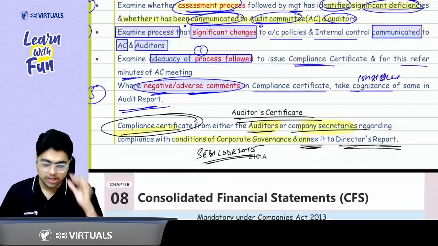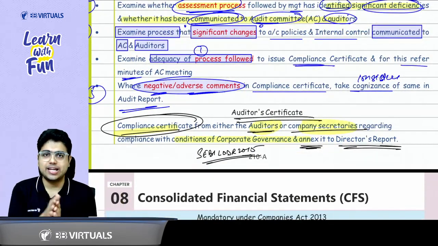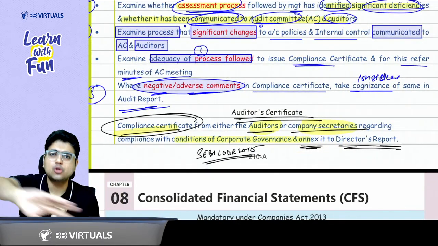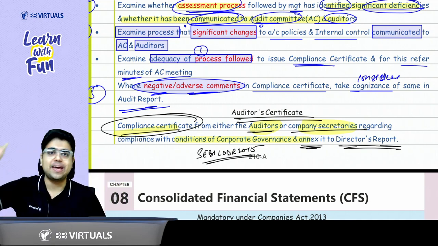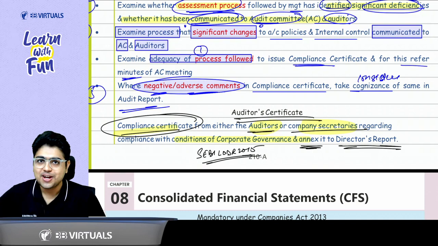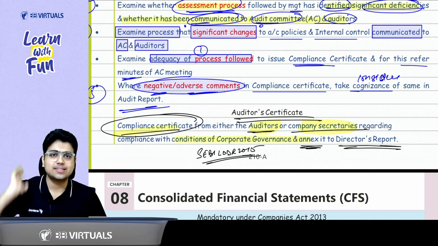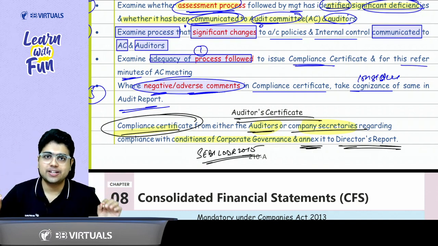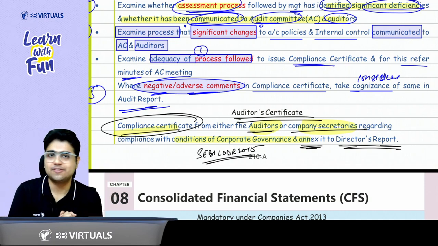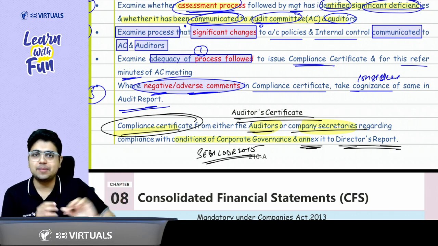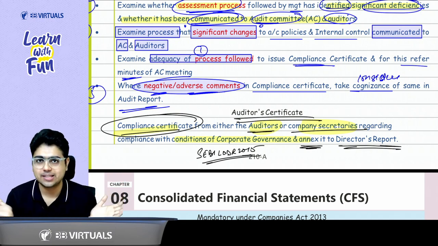And considering all these LODR requirements, talking about the committees, talking about the code of conduct, talking about the management discussion and analysis, talking about this compliance certificate, whether the auditor feels the company has complied with these requirements of corporate governance. If yes, he will issue a proper certificate. If no, then he will qualify the report. So this certificate can be given by the auditor or can be given by the company secretary.